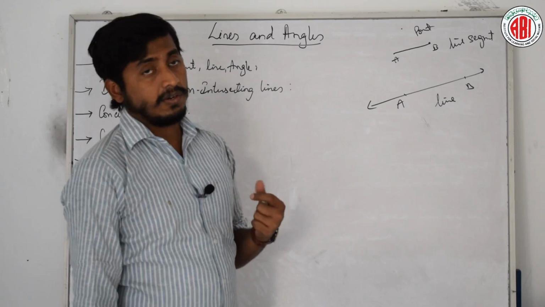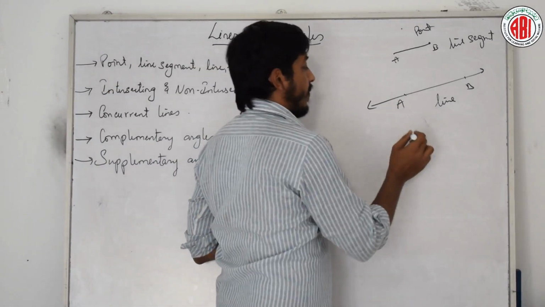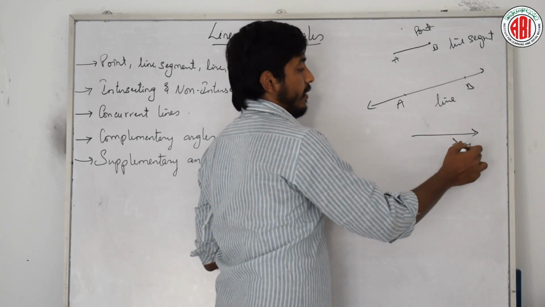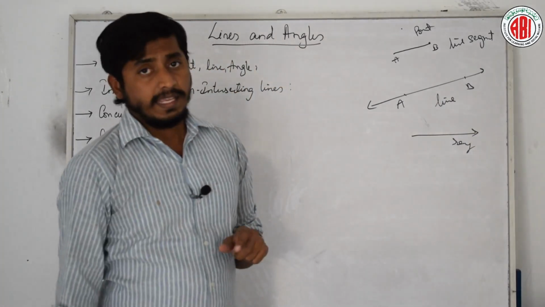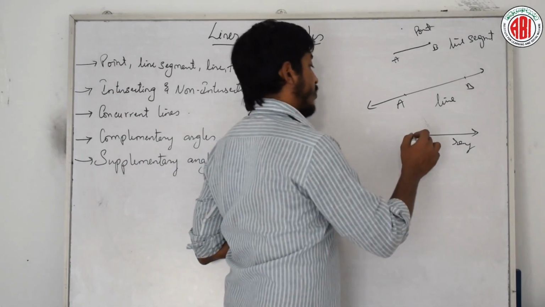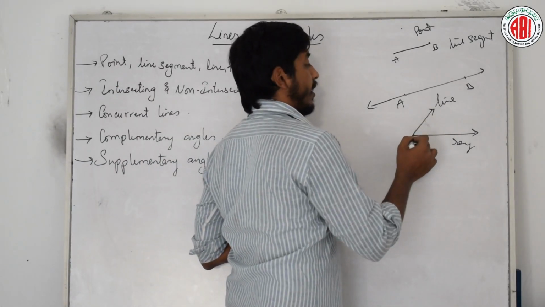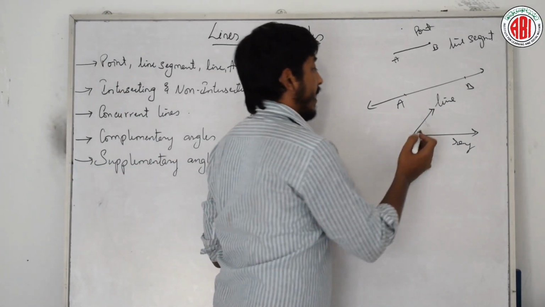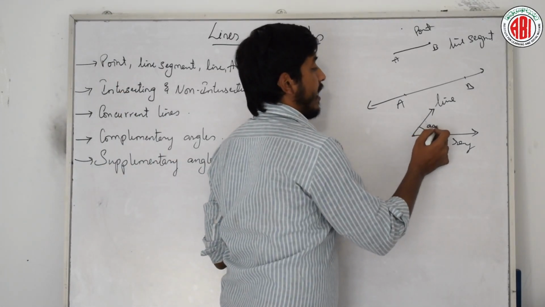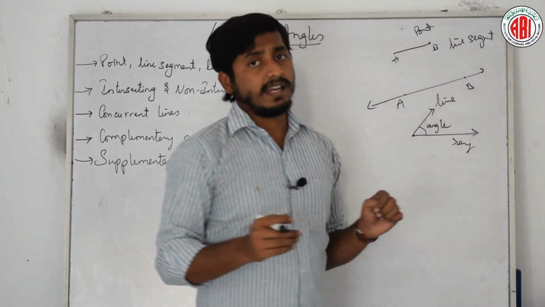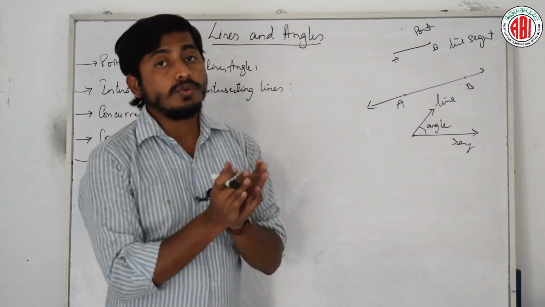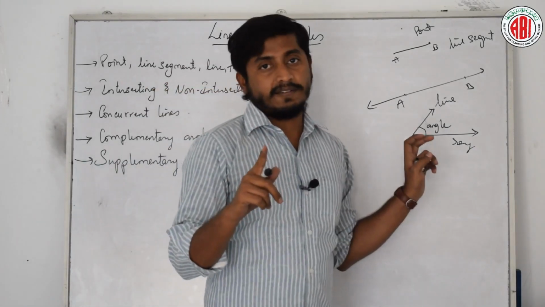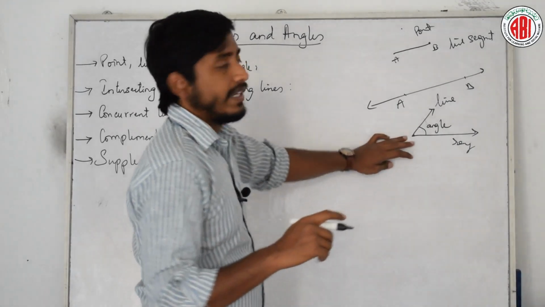Clear? Yes or no? And if there is only one end point and one infinite end, this is called a ray. This you also know. What if these two rays originate from a single point, then there is a gap, that is called an angle. Is it right? An angle is formed by two rays originating from a single point. Is it fine? Did you understand?